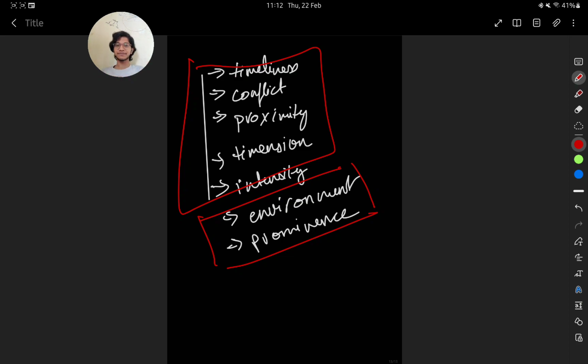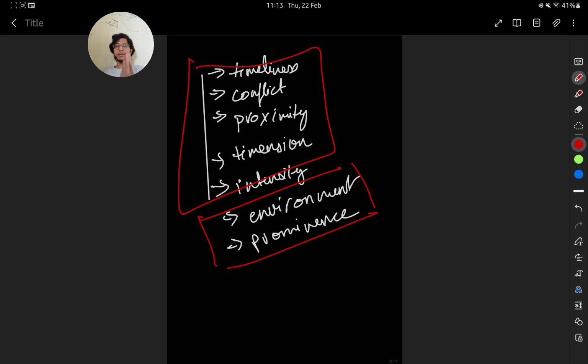Another thing is proximity. Local news is more popular than national, and national more than international, depending on the intensity of the news. If the international news is intense, like millions of people dying in the US, it would come on the front page. But if the international news is not that significant, and something more important is going on in the country, then proximity makes it the front page news.